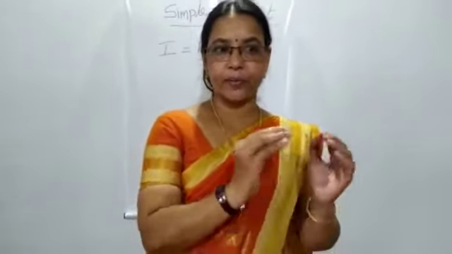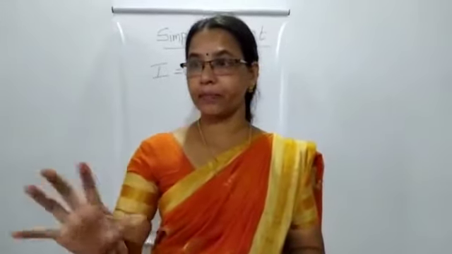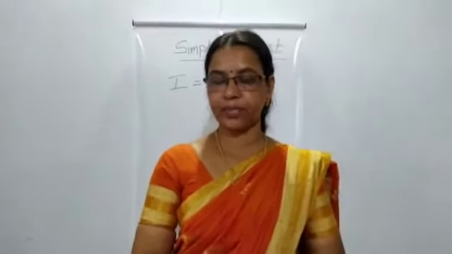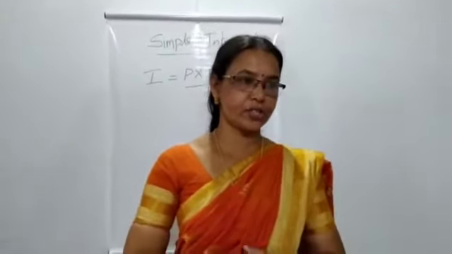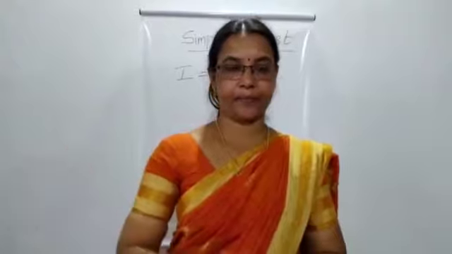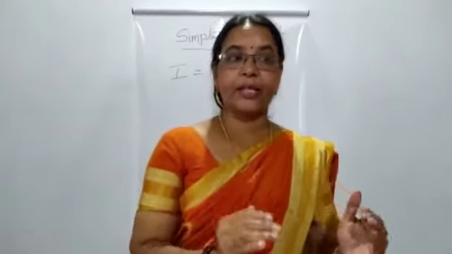This deposit money is called the principal amount. Interest is calculated by percent per year. Per year means 1 year. How to calculate interest? By multiplying the principal amount, rate of interest and time. Time means number of years. Here the principal amount is fixed.